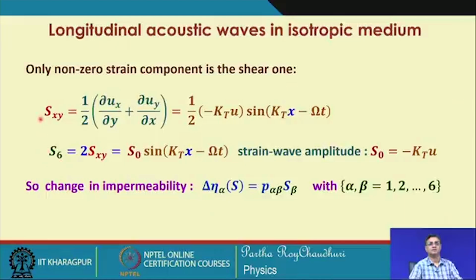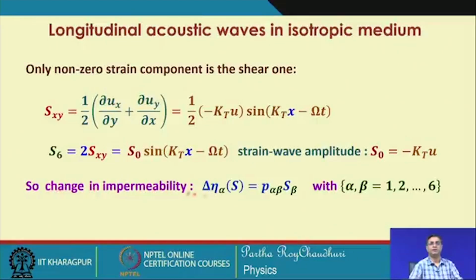S_6 in the compressed notation is equal to 2 S_xy, which is equal to S_0 sin(kx minus omega t), where this amplitude is given by this quantity. The minus sign does not matter, because it is only the phase from where we start the wave.